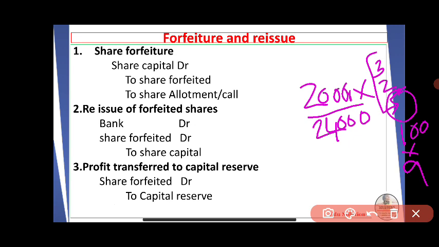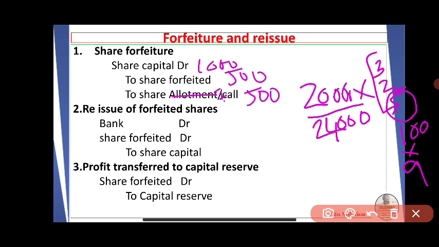Share capital account debit, 100 into 10, 1,000, to share forfeited, amount paid is 3 plus 2, 5, 5 into 100, 500, to share first call 100 into 5, 500. This is the journal entry for forfeiture.